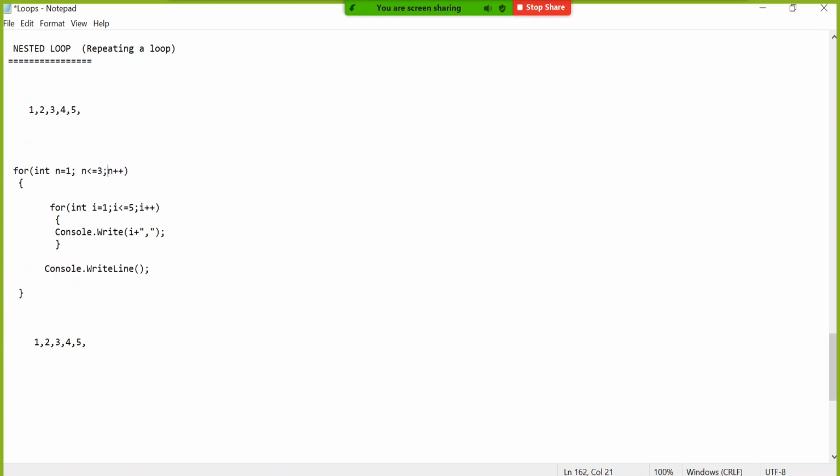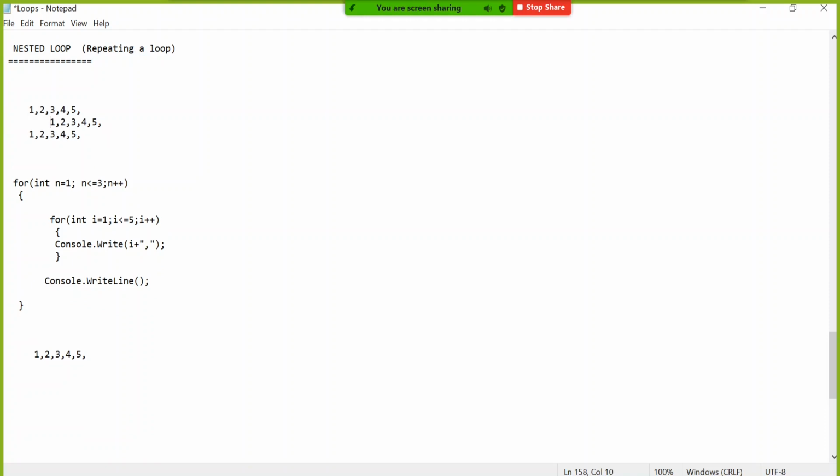Then it will say, hey, previously n was 1, now n will be 2 because of n plus plus. Then it will check. No problem. Is that 2 really less than equal to 3? Answer is yes. Then it will come inside again. Then again it will start 1, 2, 3, 4, 5, then again it will come out of this inner loop and the cursor will go down. So finally, when it completes all n values 1 and 2 and 3, your output should be like this.